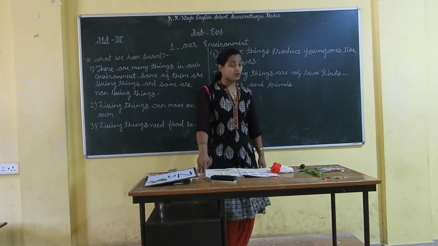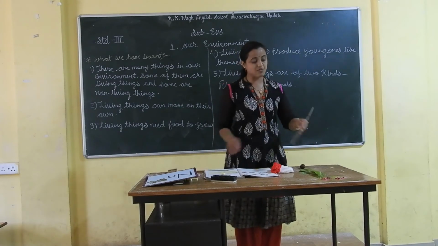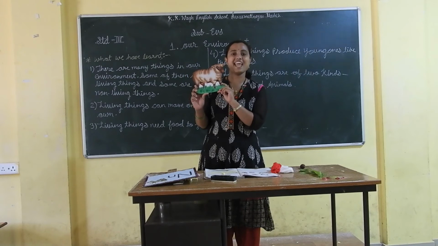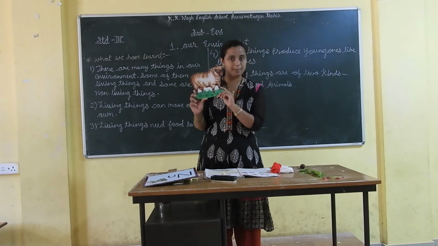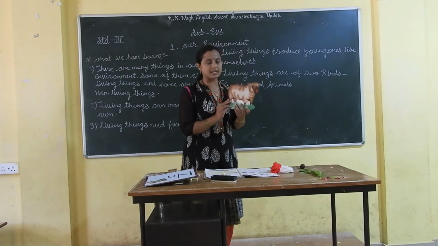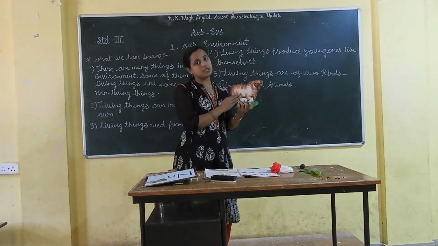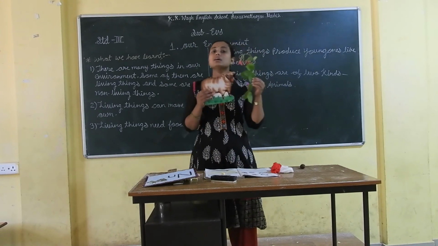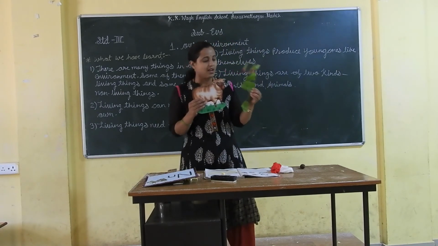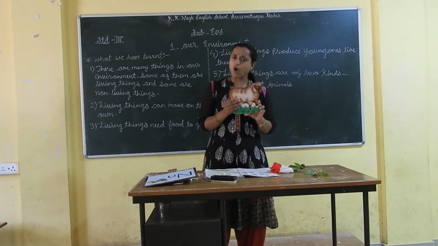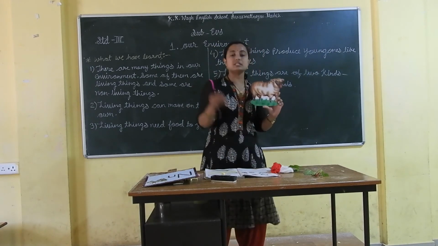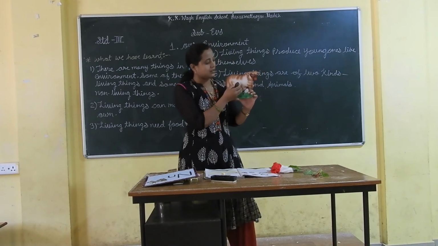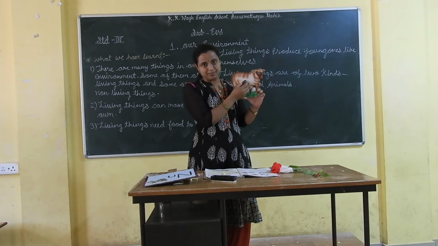Then I want to explain to you, first of all, tell me which animal it is? Yes, correct. It is a sheep. Students, as you know, a sheep's body is covered with wool. And sheep feed on the leaves of a shrub. When it does so, the seeds of the shrub can stick into the wool of the sheep.